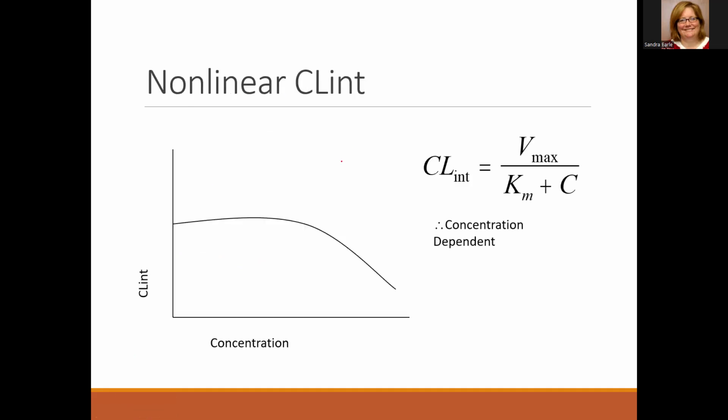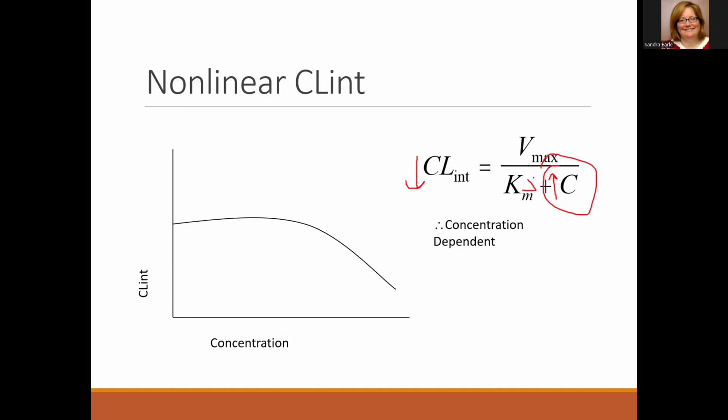So what you see in nonlinear clearance, as we said, is that when those enzymes get overwhelmed as you increase the concentration, and concentration becomes a factor, we're going to see a decrease in our intrinsic clearance if we have to consider concentration.